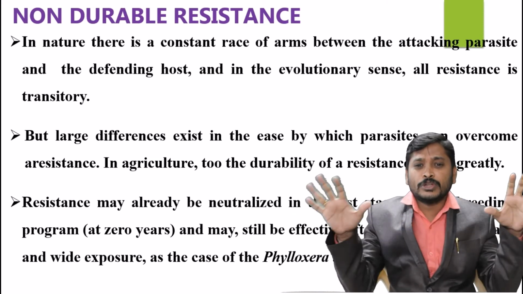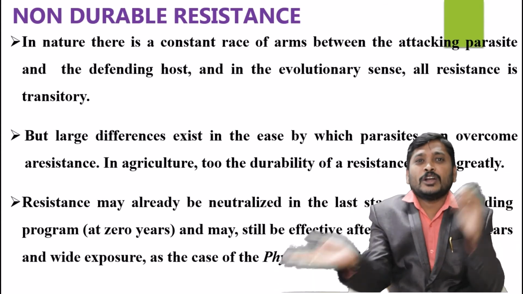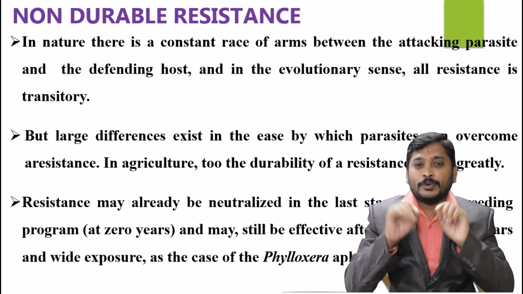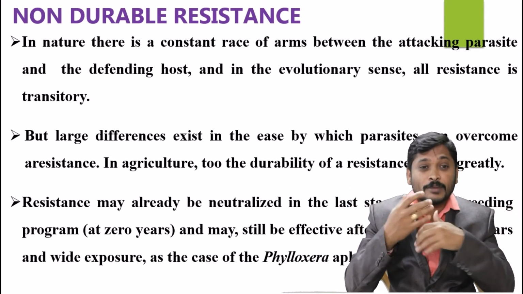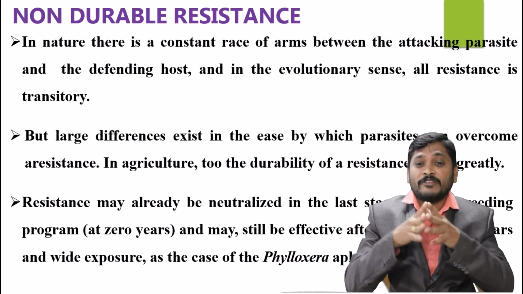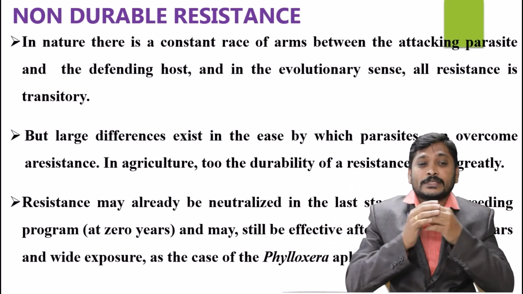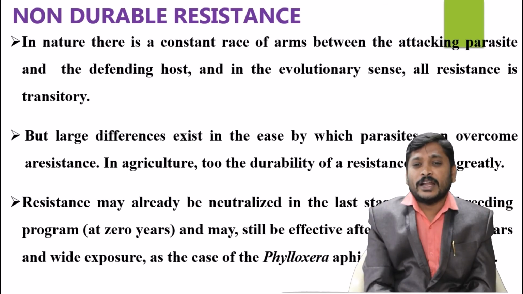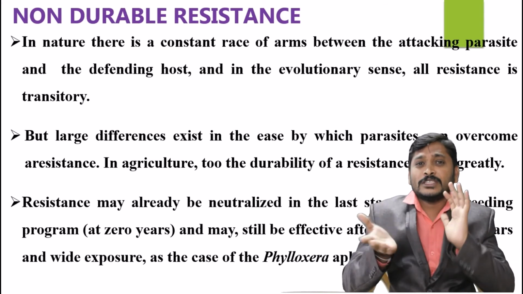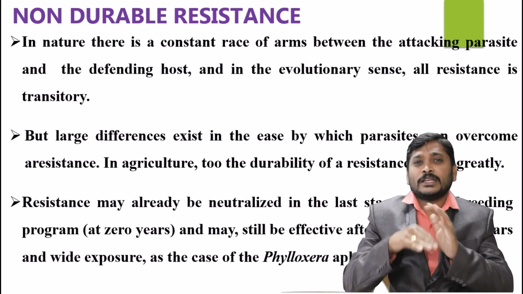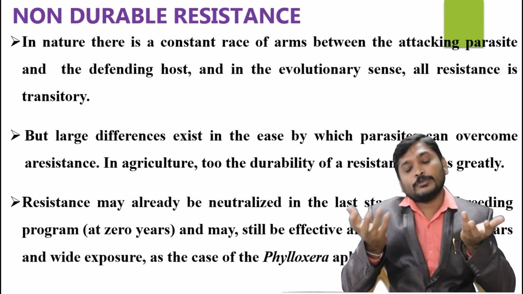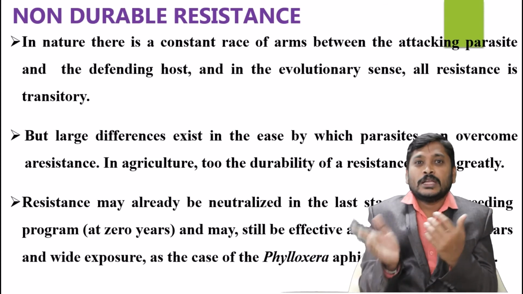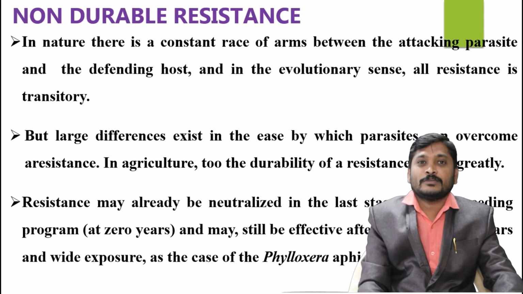In agriculture too, the durability of a resistant variety greatly contributes to disease resistance. Resistance may already be neutralized in the last stage of a breeding program at zero years, and still be effective after more than 100 years of wide exposure, as in the case of phylloxera and aphid resistance in grapevines. So this is one kind of phenomenon where resistance is transient in nature, not a permanent one. Sometimes it is changing, sometimes it is durable. On some occasions it is not durable in nature.